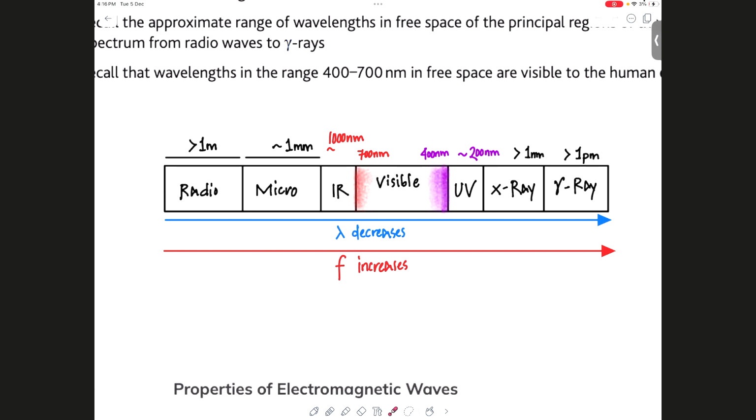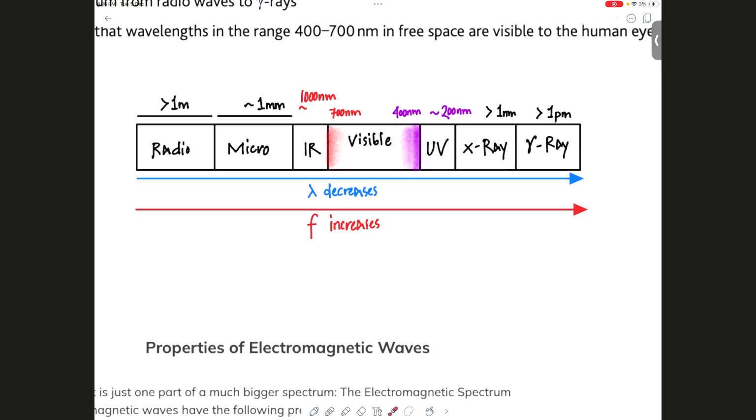And also, more importantly, you need to know how it changes, like how the wavelength varies and how the frequency varies. I'm hoping you know the similarities between them. They all travel at the speed of light. They all are transverse waves. They all transfer energy. They do not need a medium to travel through. But this is given on this page, okay.